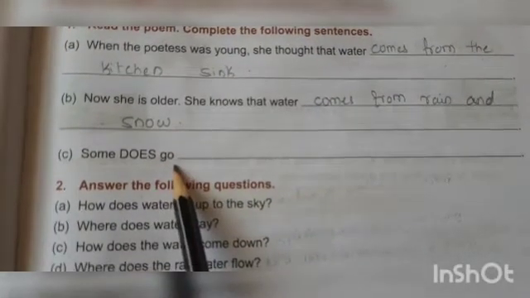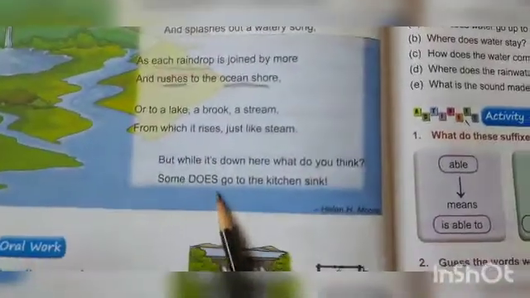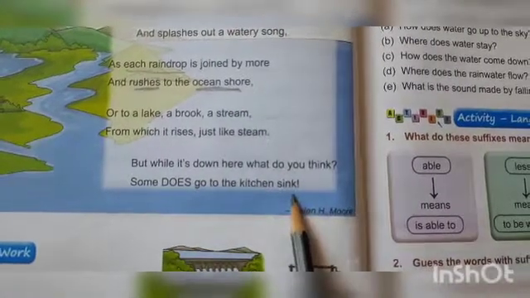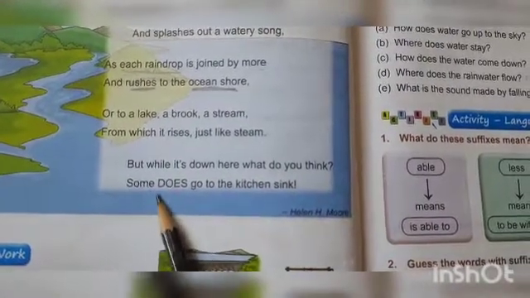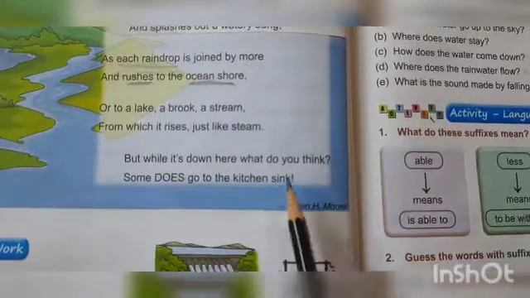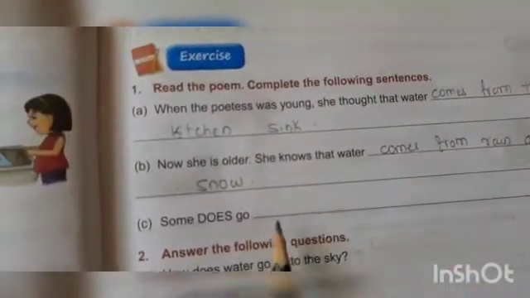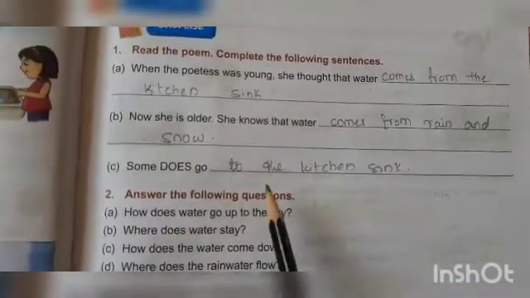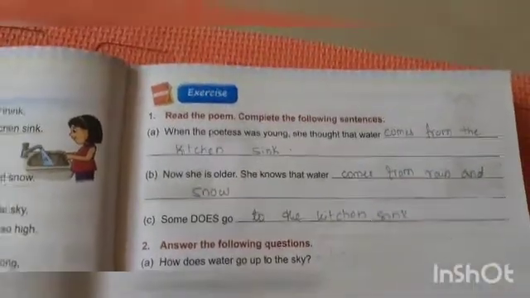Some does go to the kitchen sink. Some means what? Some water does go to the kitchen sink.